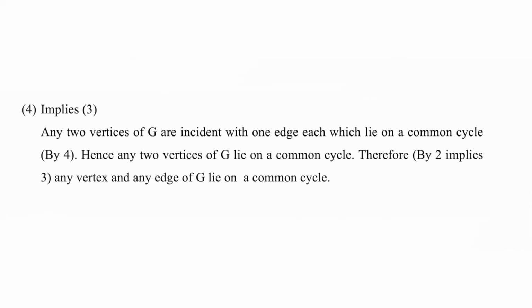Now we are going to prove 4 implies 3. So, any two vertices of G, each incident with one edge, lie on a common cycle. So, by the fourth statement, any two vertices of G lie on a common cycle. Therefore, by 2 implies 3, any vertex and any edge of G lie on a common cycle. So, we proved all the statements.